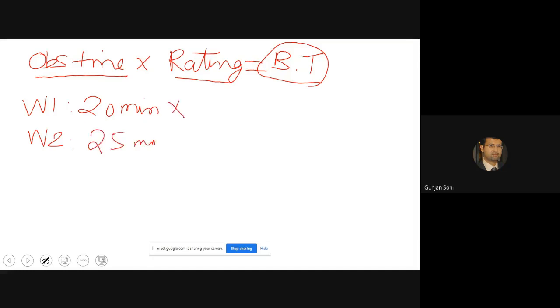So which is the faster worker? Worker 1 is the faster worker. Okay, so let's say this is the standard worker. For a standard worker, the rating is 100. We will discuss rating subsequently in this chapter. But for now, let's say worker 1 is a standard worker, taking 20 minutes to do the job, and the rating is 100. Instead of 100, we write it as 1. So the basic time is 20 minutes.